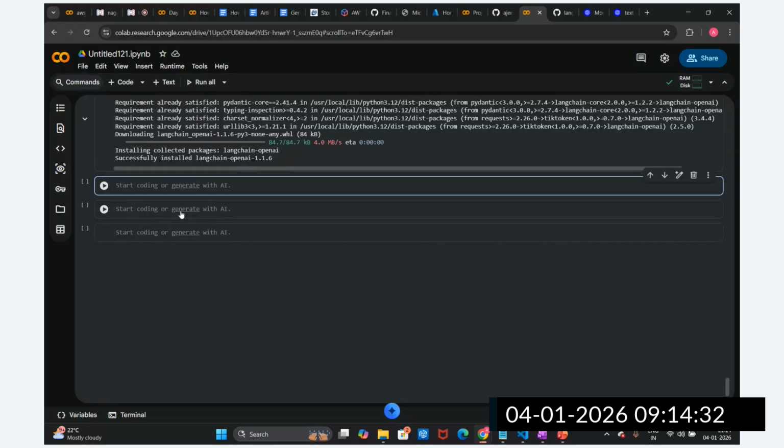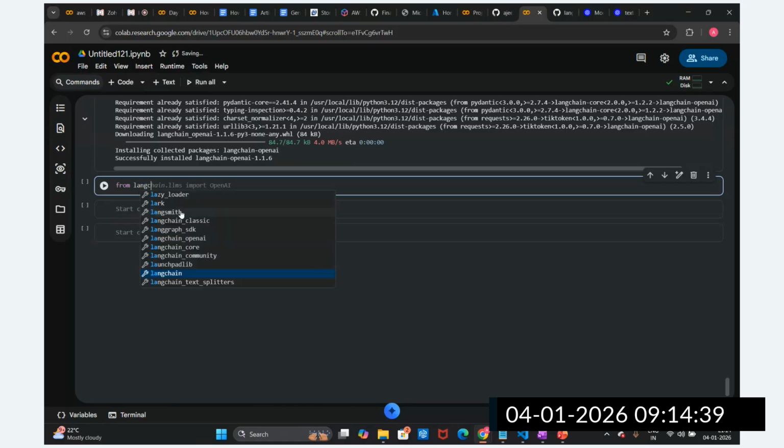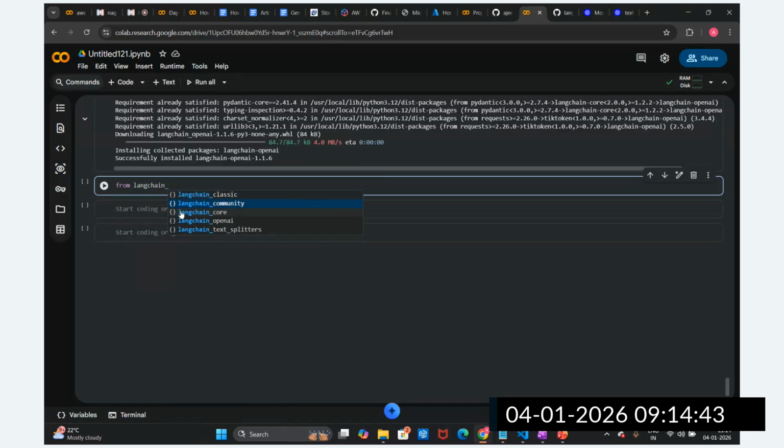Okay, then I'm going to import this from langchain_openai. We are going to import OpenAIEmbeddings.